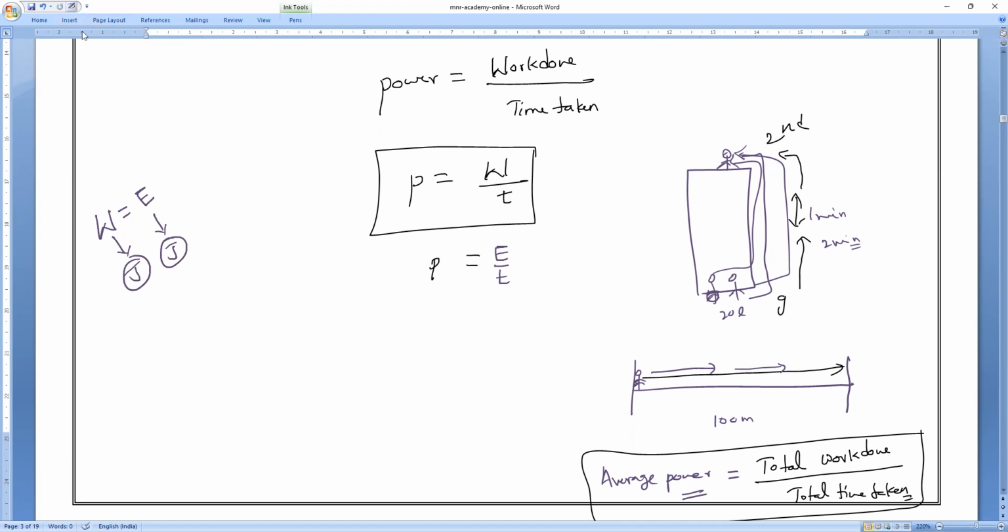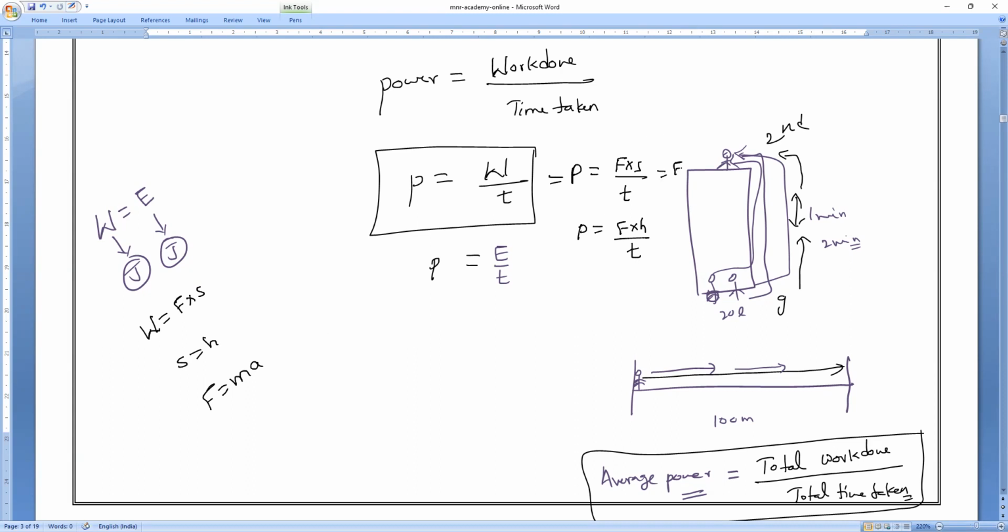Next, we all know that work done is equal to force into displacement. Am I right? Yes, sir. I can write power P is equal to force into displacement divided by time. I know S is equal to h. So I will write power P is equal to F into h divided by t. I know force is equal to mass into acceleration.